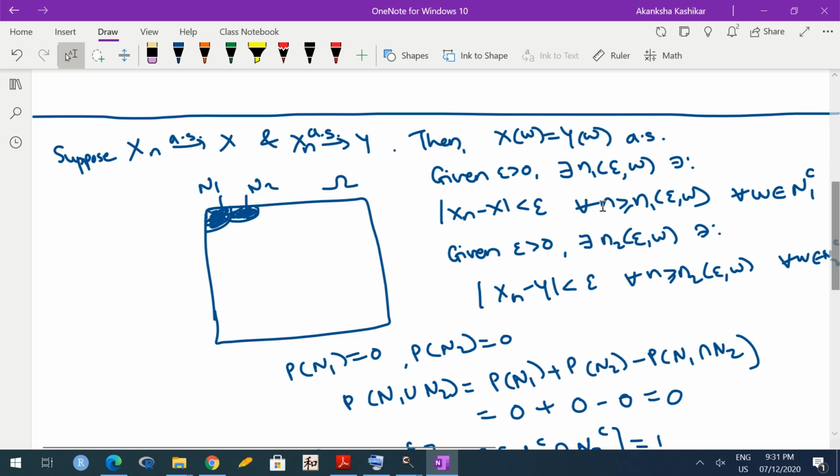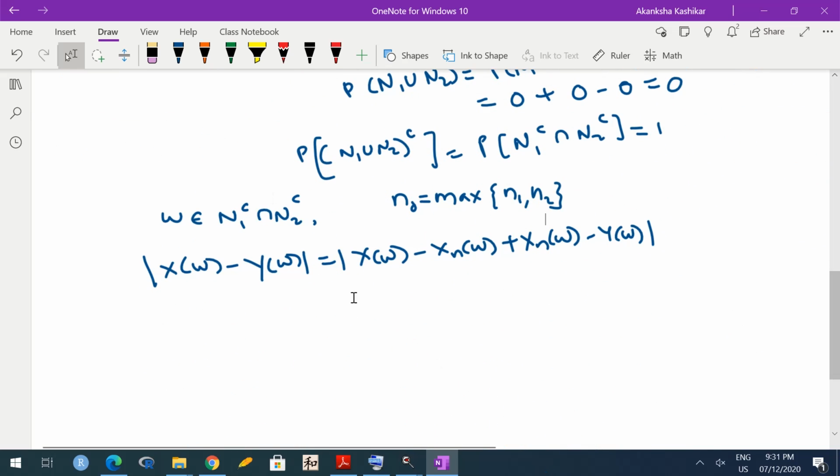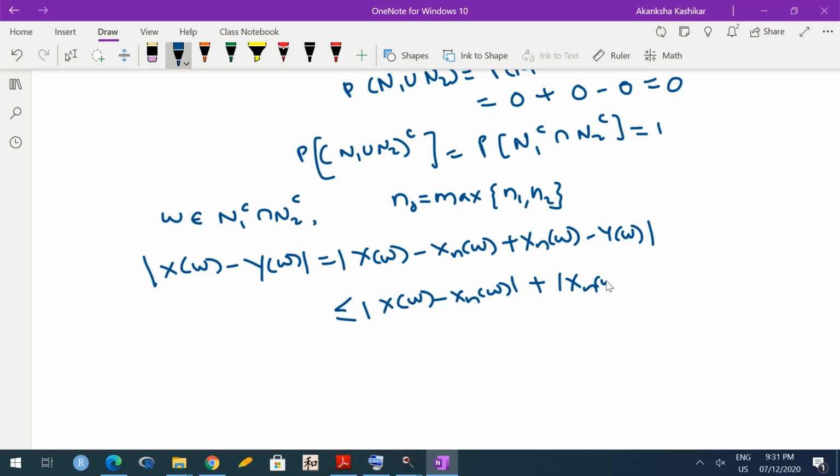Because this is happening after N1, this is happening after N2, and N naught is larger of the two. So this, by triangle inequality, is less than or equal to mod of X(omega) minus Xn(omega) plus mod of Xn(omega) minus Y(omega).